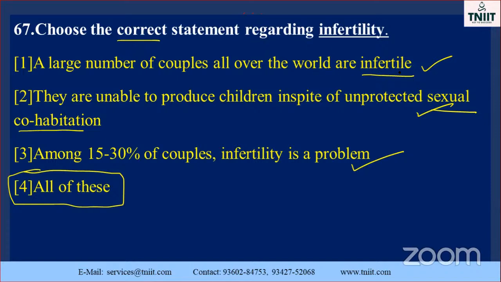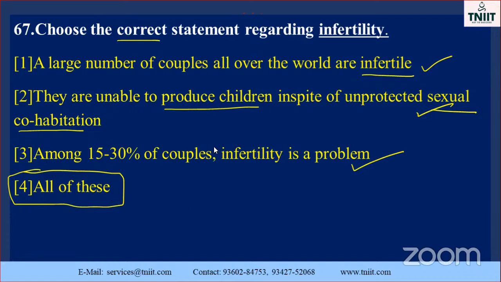Infertility means they will not produce children in spite of unprotected sexual cohabitation. And the next one, among the 15 to 30% of the couples, infertility is a problem. So all of this is the correct answer, my dear students.